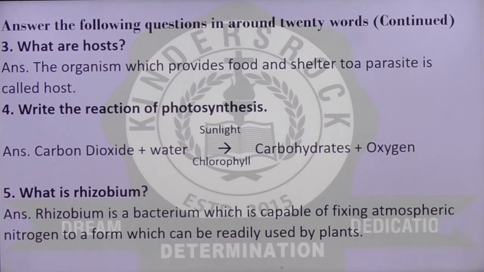So rhizobium bacteria play a very important role, and they establish a symbiotic relationship with leguminous plants like peas, etc.